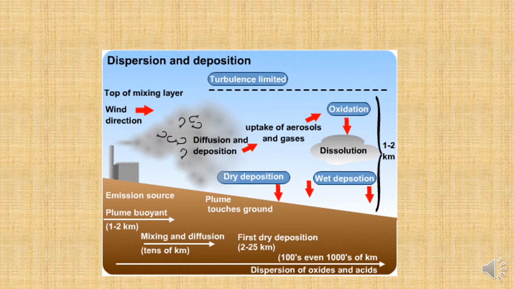Wet deposition of acids occurs when any form of precipitation removes acids from the atmosphere and delivers them to Earth's surface. Dry deposition, like the name suggests, happens when there is an absence of precipitation.